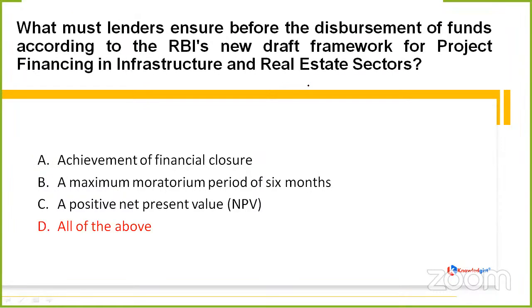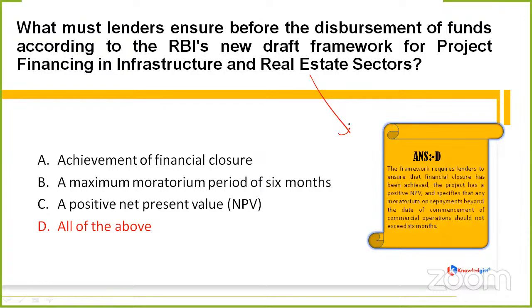So yes, this time option D would be correct, which means this framework requires lenders to ensure all these three things: that the financial closure has been achieved, the project has a positive NPV, that is a positive net present value, and it should have a maximum moratorium period of 6 months. And of course, as I told you already, achievement of financial closure is also compulsory.